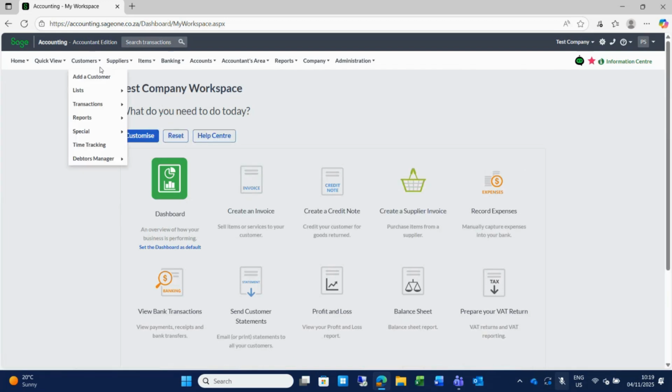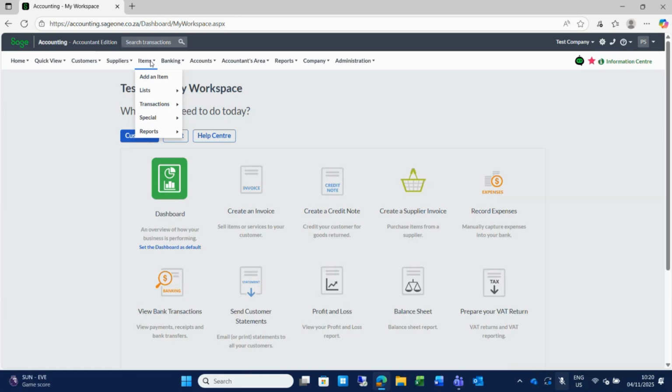Okay, coming back to the menus, I want to show you the layout of the menus. And you know that from Pastel Partner, we are familiar with the terms customers and suppliers and items for our inventory. So that is our debtors and creditors, our inventory items. Remember, inventory items can be physical or service item, and this system will track your stock for you. And then, of course, your banking.